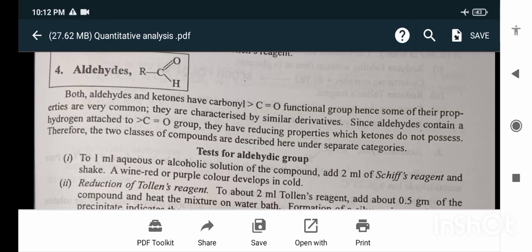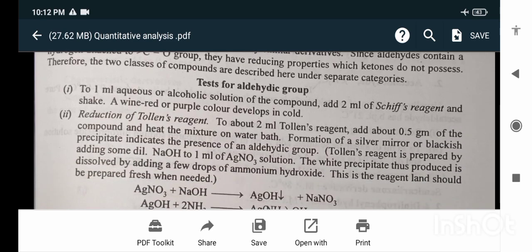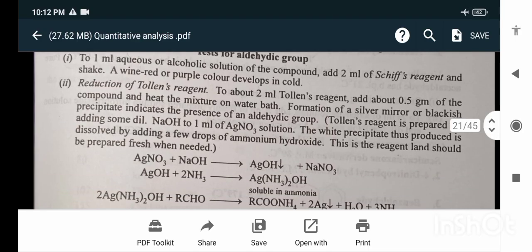Therefore, two classes of compounds are described here under separate categories. Test for aldehydic group: to 1 ml aqueous or alcoholic solution of the compound, add 2 ml of Schiff's reagent and shake. A wine red or purple color develops in the cold. Reduction of the Tollens reagent.